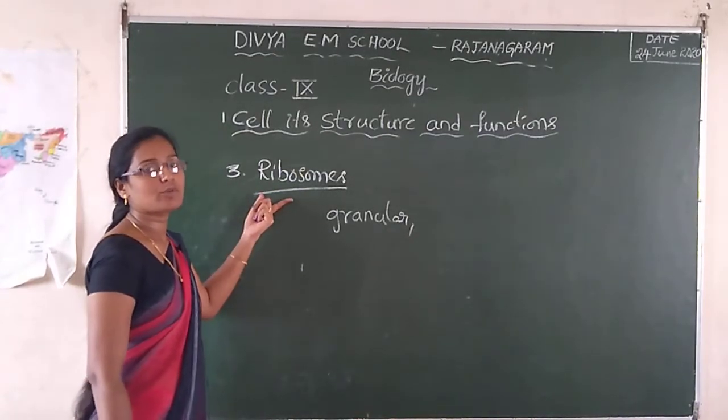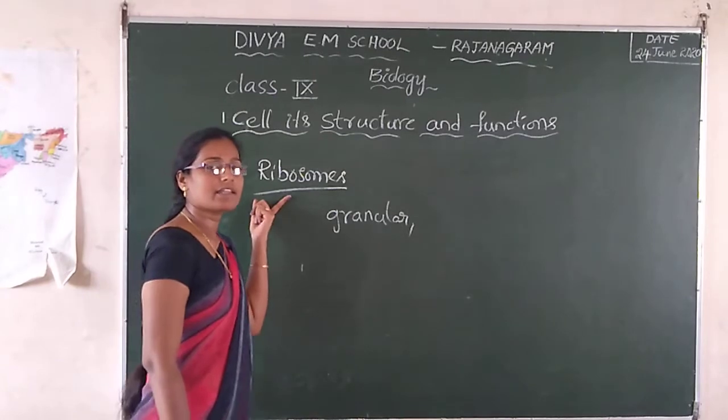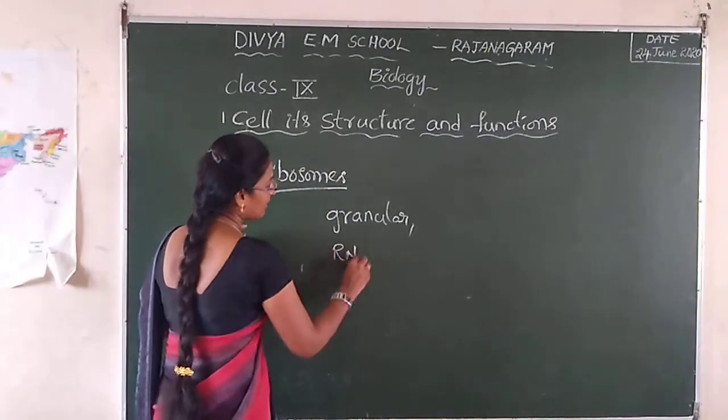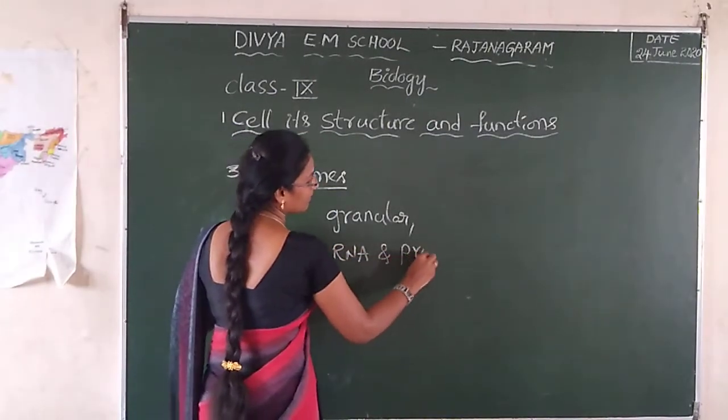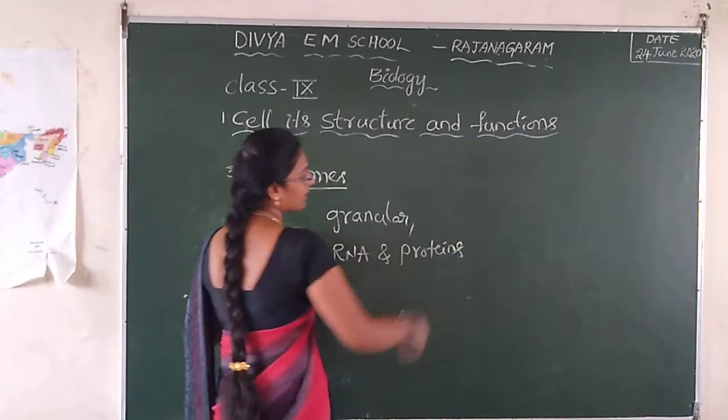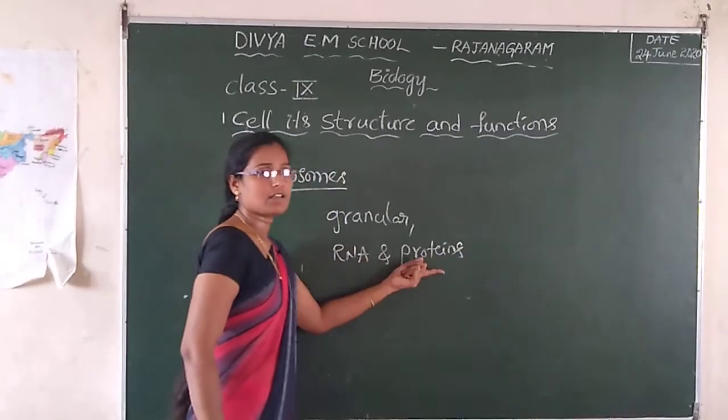So they are called ribosomes. Ribosomes contain RNA and proteins.